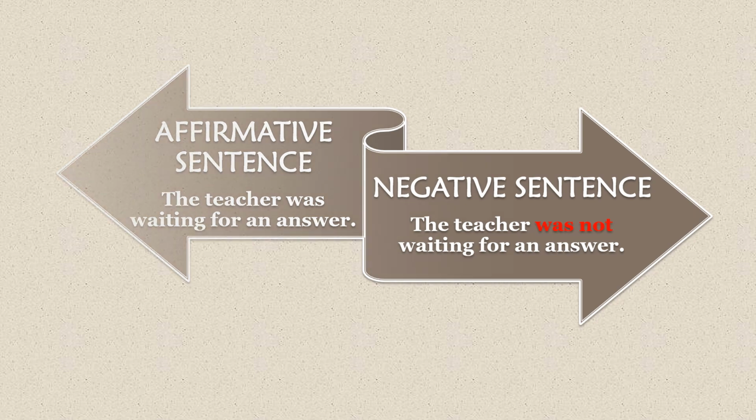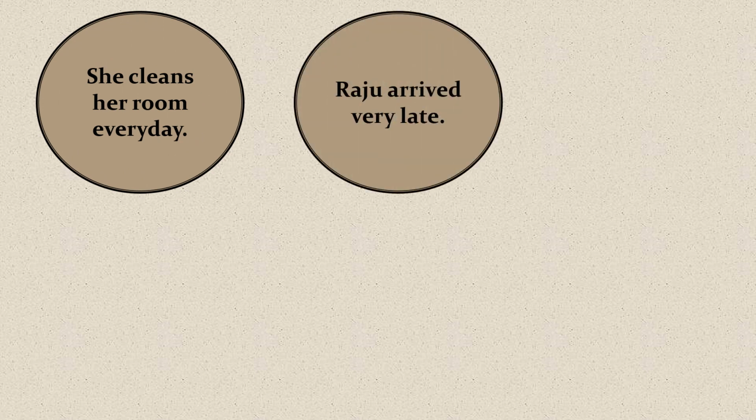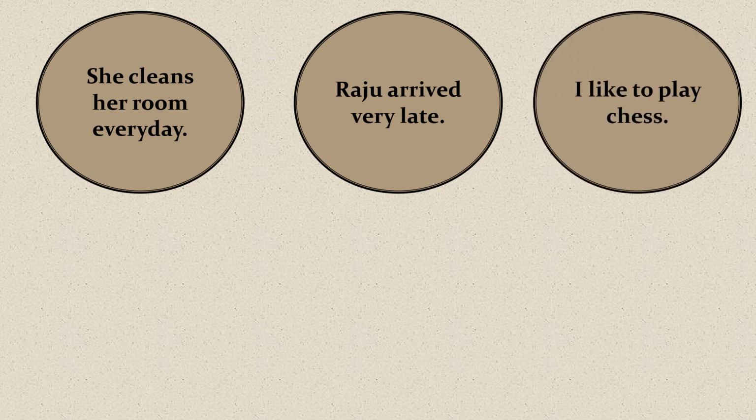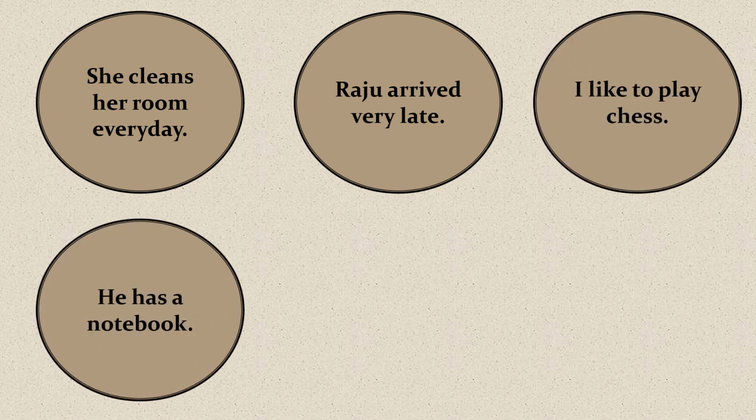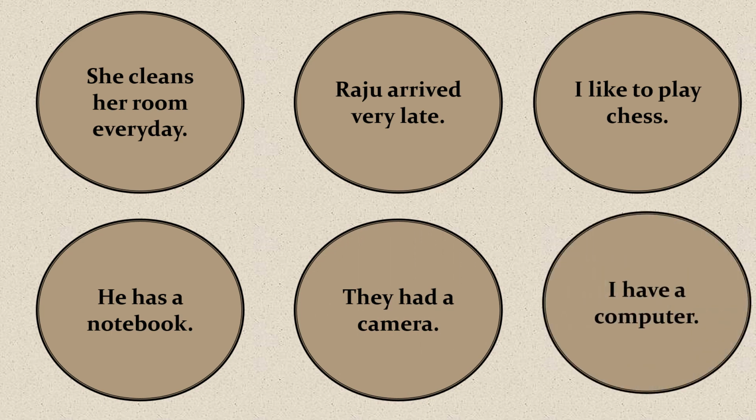Now let us read few sentences. She cleans her room every day. Raju arrived very late. I like to play chess. He has a notebook. They had a camera. I have a computer. Now let us change these affirmative sentences into negative sentences one by one.